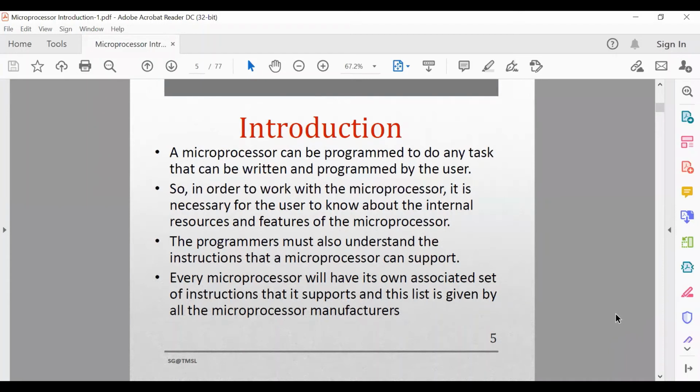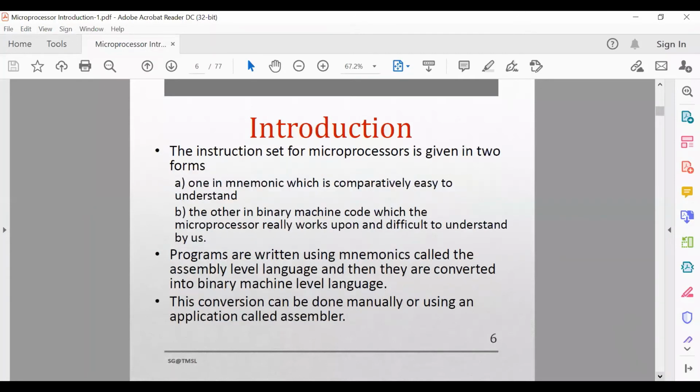The instruction set for a microprocessor is in two forms. One is called the mnemonic, which is comparatively easy to understand, and the other is binary machine code, which the microprocessor works with and is difficult for us to understand.